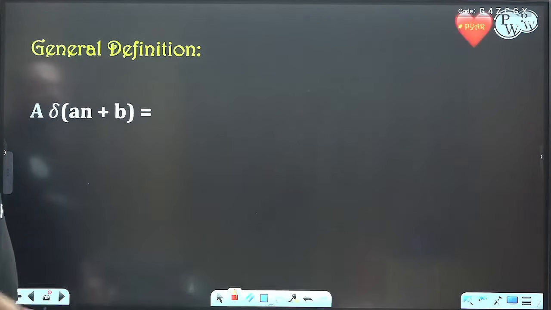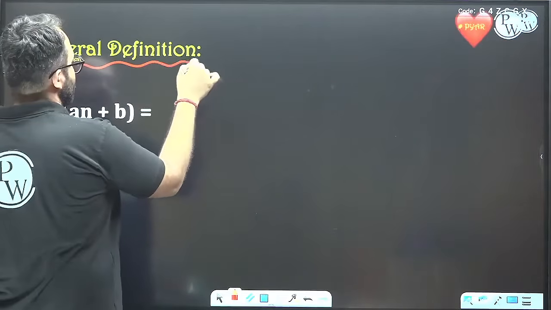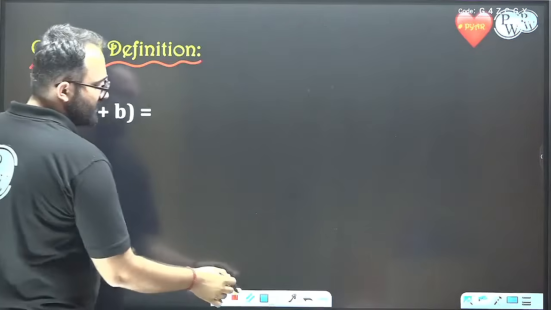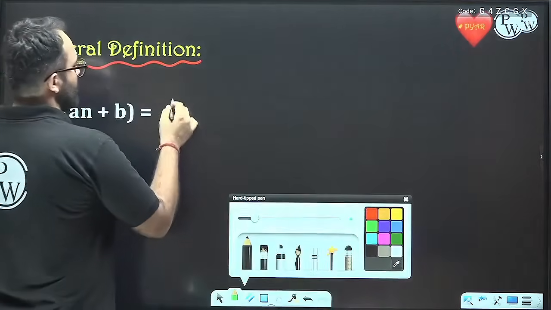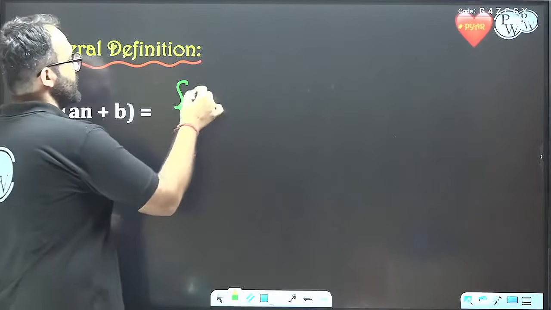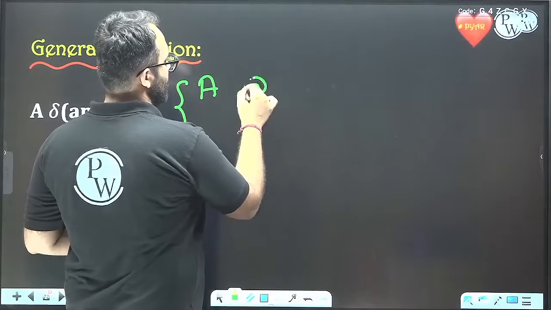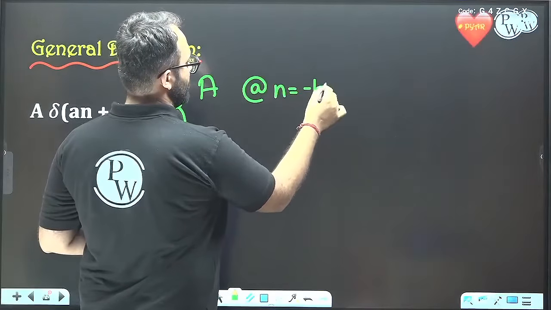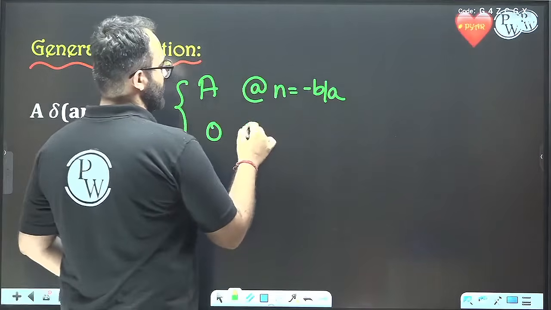Next, let us see the general definition. We have already seen this. Since it is getting multiplied by capital A, it is equal to capital A at n equal to minus b by a, and 0 elsewhere.